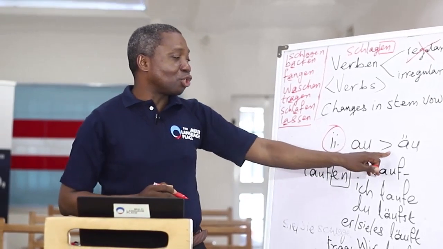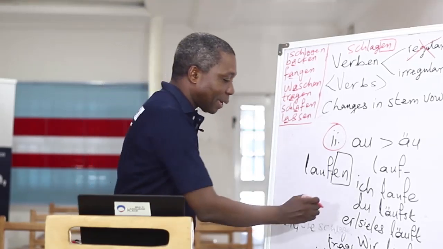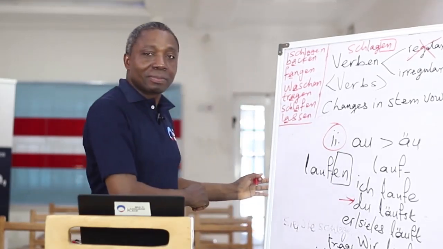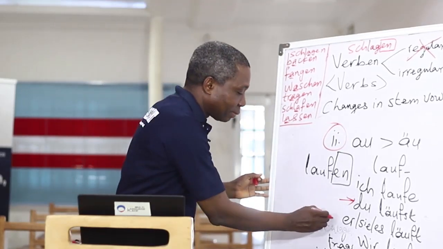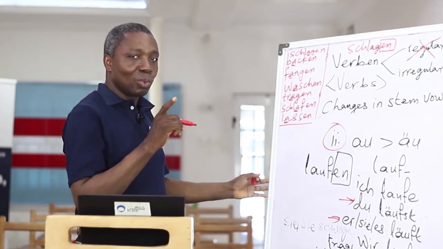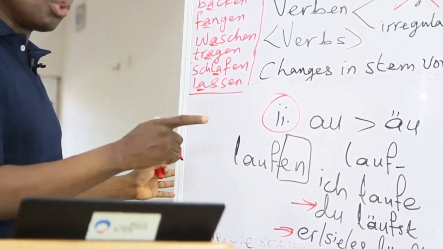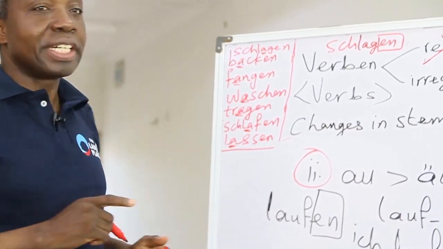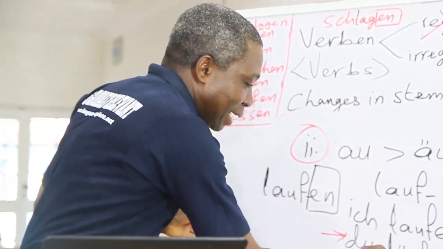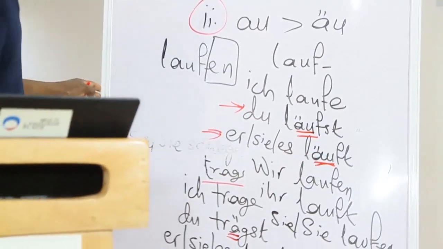Au changes to äu. And then in the conjugation, just remember, second person singular, third person singular, the vowel will change from au to äu, closely related to the first one. So let's note that in the conjugation of this verb.